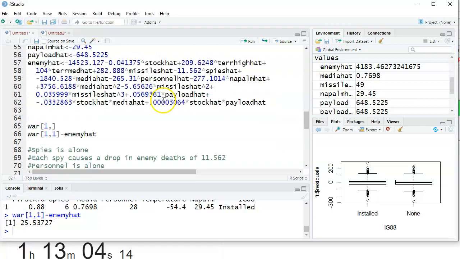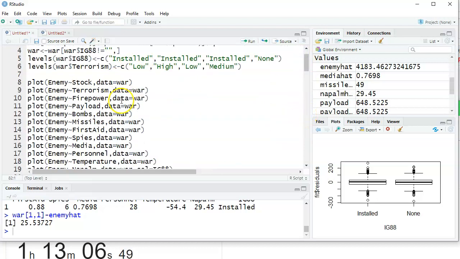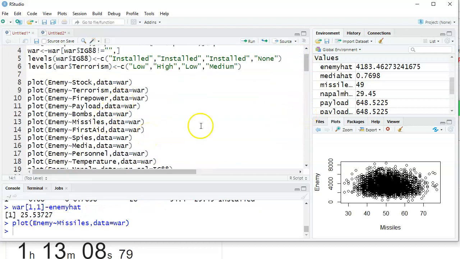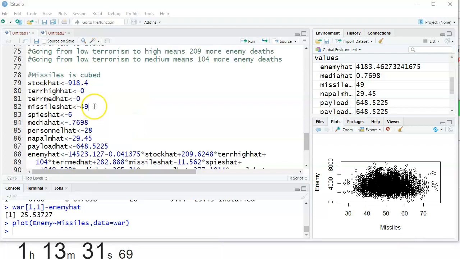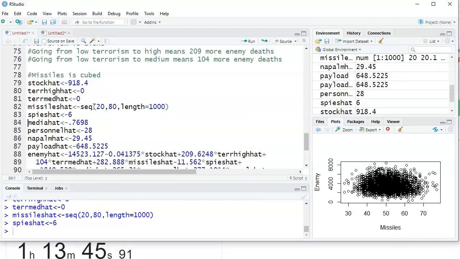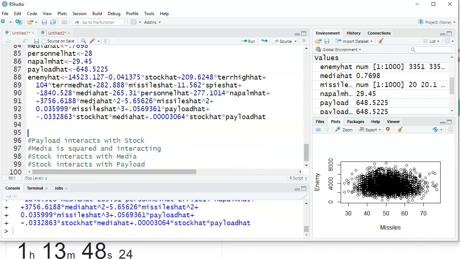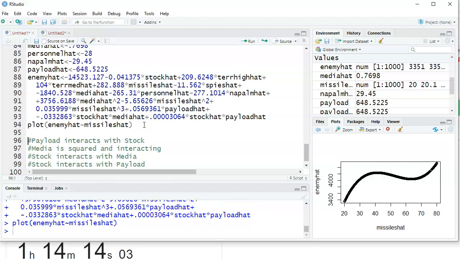So I'm going to go clear up to the top where I actually graphed missiles. And it looks like missiles goes from like 30 to 70, maybe 20 to 80, or 20 to 90. I think 20 to 80. So I need missiles to be a sequence going from 20 to 80, length, something big. 1,000 sounds good. And now missiles is going to be a whole string of values, and so will enemy hat, and now I can plot enemy based off missiles.